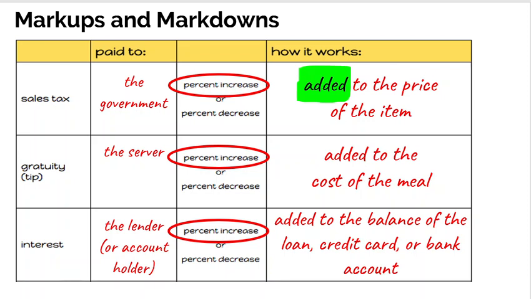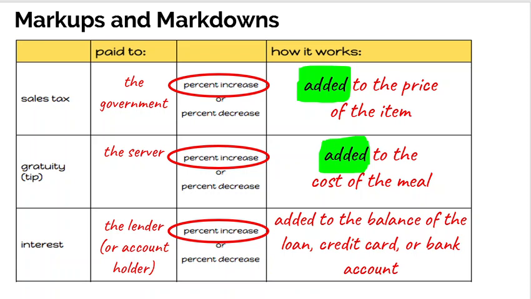Secondly, we talked about gratuity or tip. A tip is something that gets paid to the server. That's an extra amount of money you have to pay, so it's a percent increase. And again, that also gets added. It's an amount that gets added to the cost of the meal.